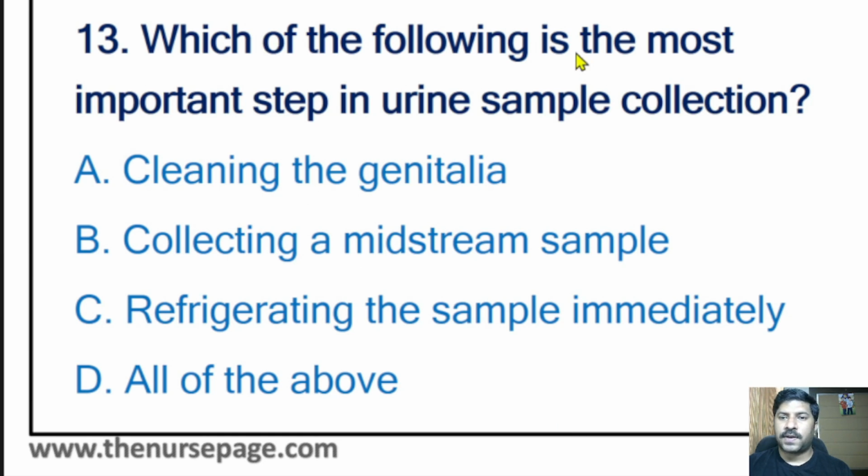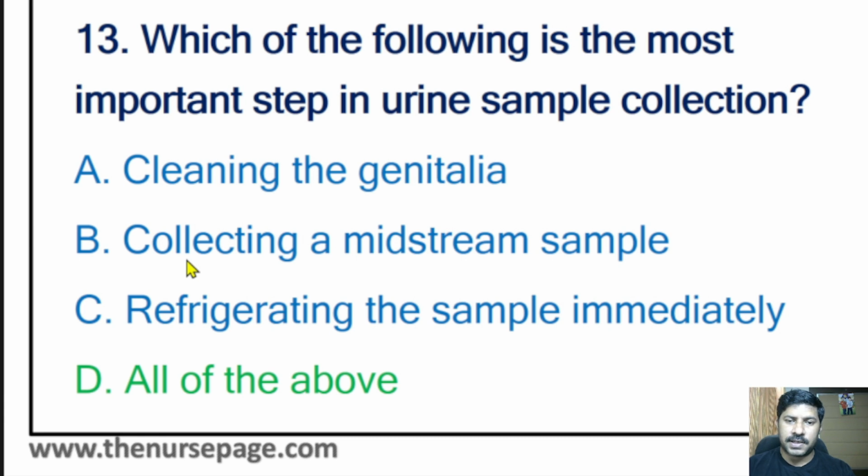13th question: which of the following is the most important step in urine sample collection? Cleaning the genitalia, collecting a midstream sample, refrigerating a sample immediately, all of the above. The correct answer is all of the above. All steps are important for collecting a urine sample. First we need to clean the genitalia. Then we need to take the midstream urine only. We need to instruct the client to collect midstream urine, avoiding the first voided and last voided urine.